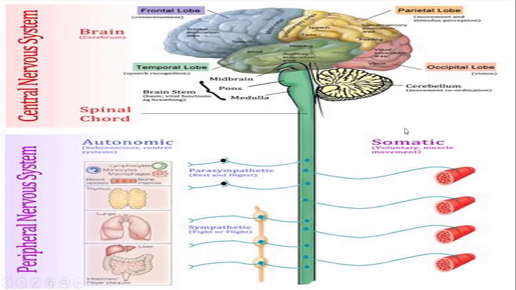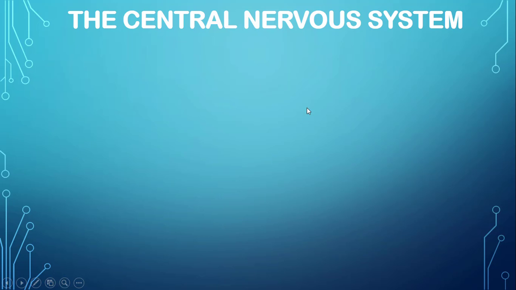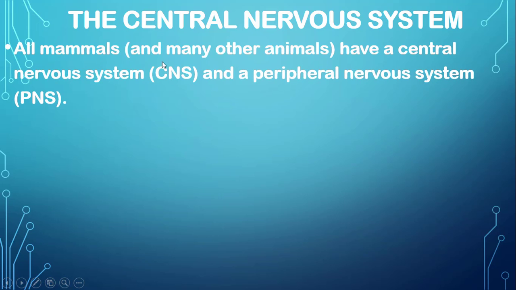Okay, so all parts of the body are connected to the central nervous system. The nerves, or the type of nervous system, that connect all parts of the body to the central nervous system are said to be the peripheral nervous system. Now let me explain the central nervous system a little bit more. Okay, all mammals and many other animals have a central nervous system, CNS, and a peripheral nervous system, PNS.